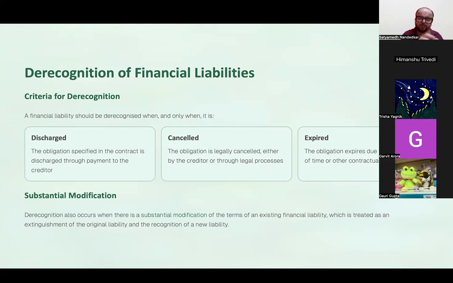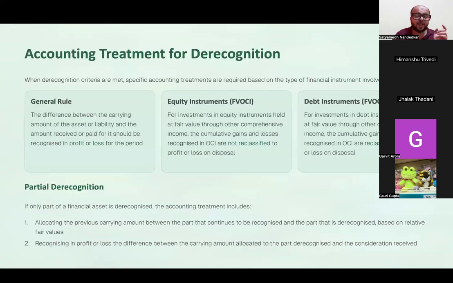The time limit for making the payment has gone away. So now the obligation has expired, and then you can derecognize the financial liability. There are situations of modification of financial liabilities or financial instruments in general where the original financial liability can get derecognized. When the derecognition criteria are met, specific accounting treatments are required based on the type of financial instrument involved.